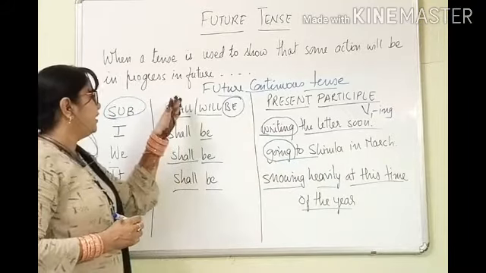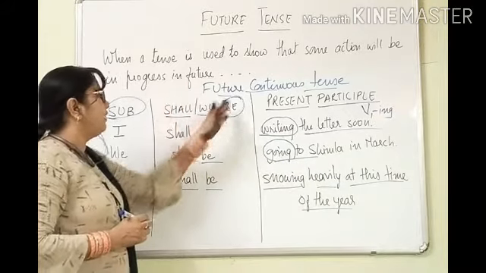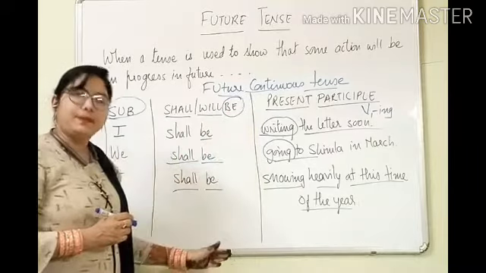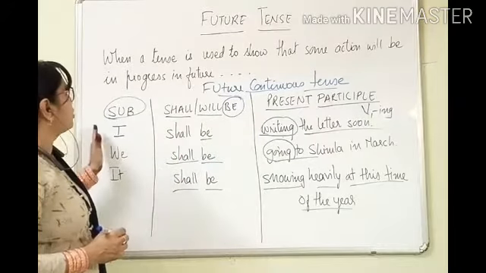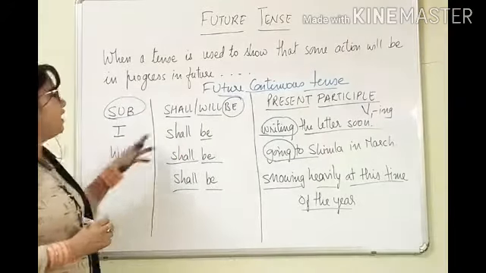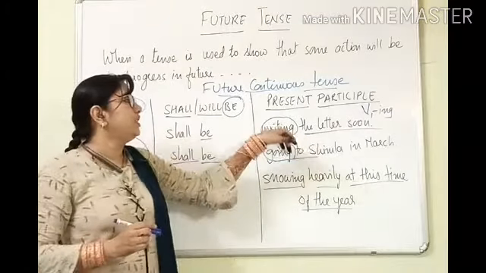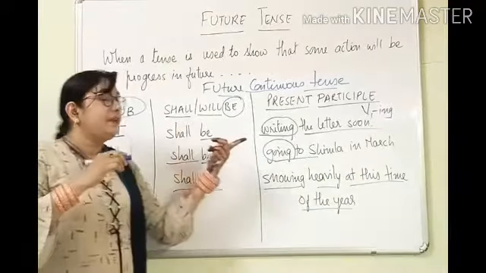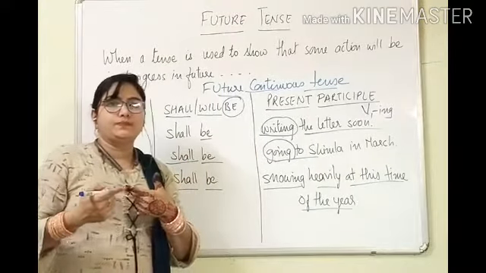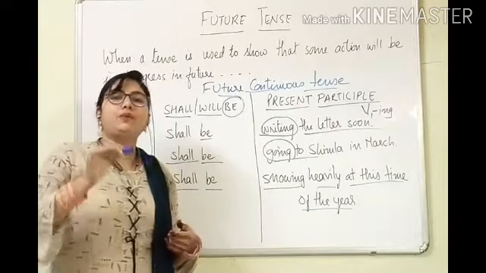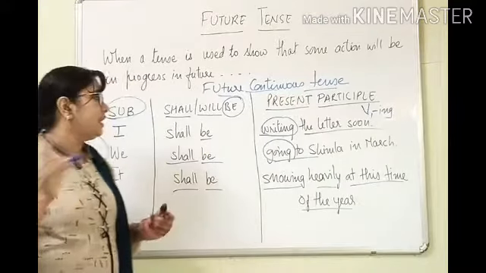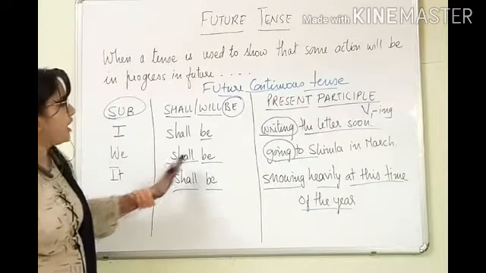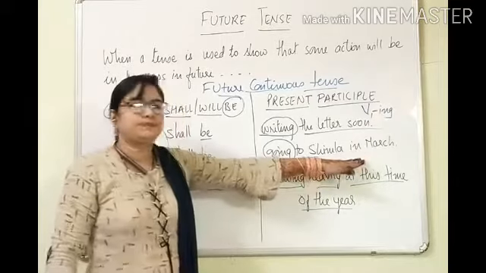Then either we use shall or will, and with that we will use be, and first the subject. So the sentence is like: I shall be writing a letter soon. That action will be in progress in future. Same like that, we shall be going to Shimla in March.